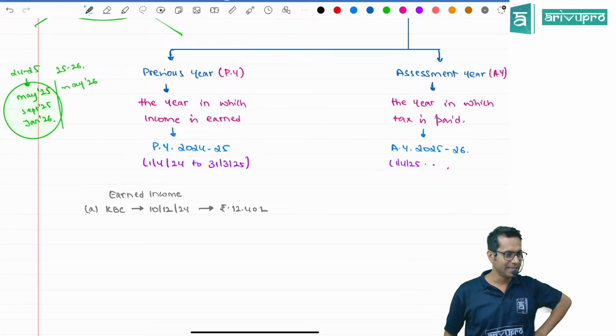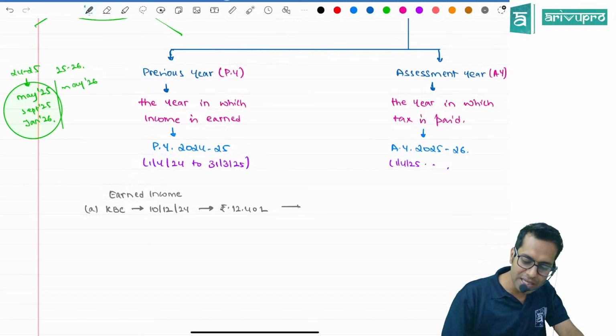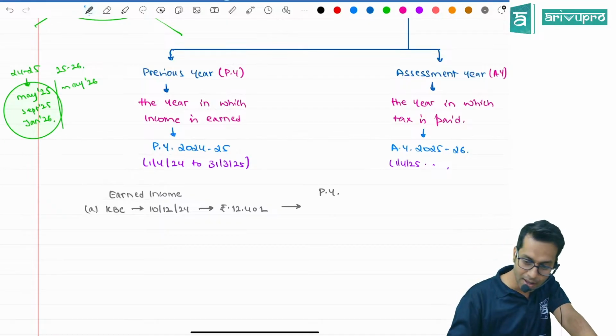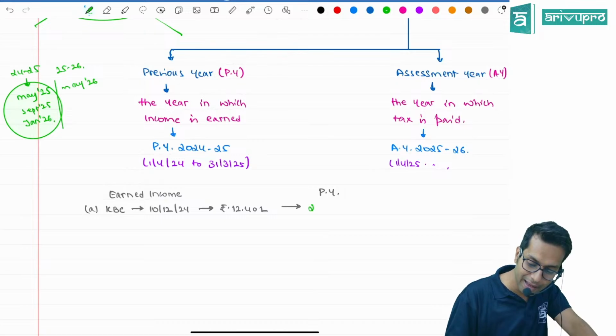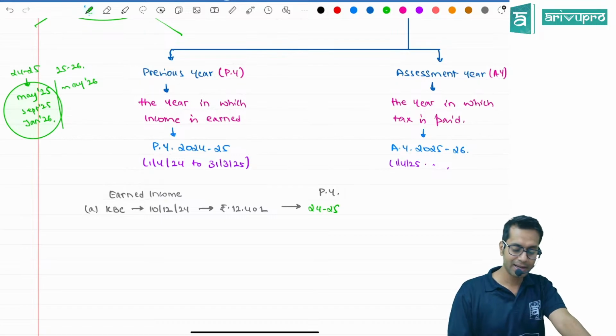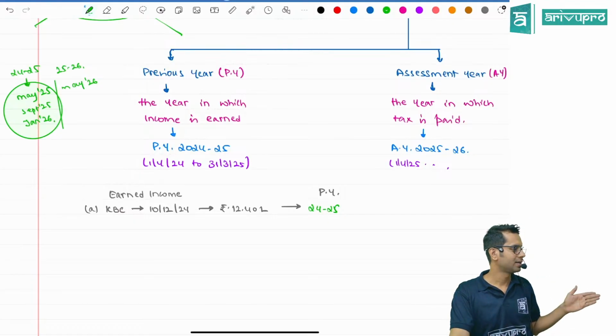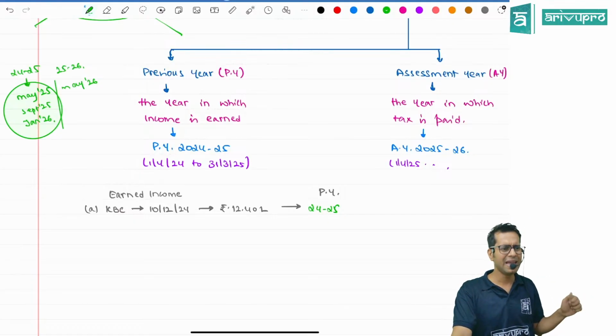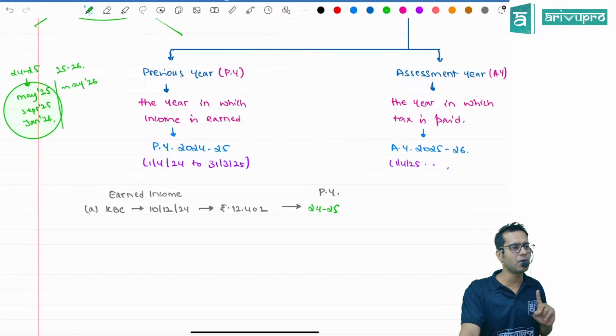I went to KBC on 10th of December 2024. I earned 12,40,000. My question to you is, what is my previous year in this case? My previous year is the running year, which is 24-25. I earned during 1st April 24 to 31st March 25. So what is the previous year for me?